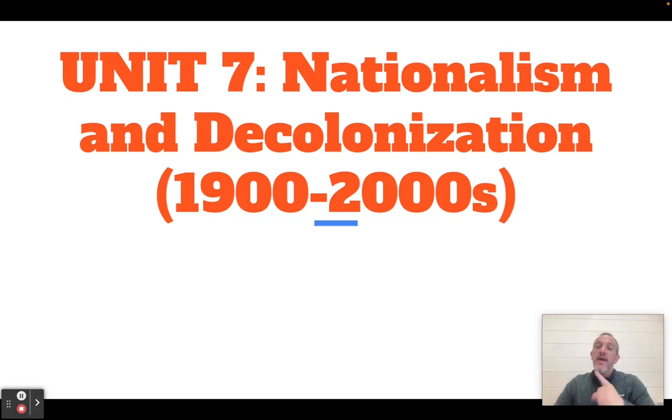This unit is on nationalism, which, if you remember, means either pride in your country or the desire to have your own country, kind of a movement that started in the 1800s. And it's also about decolonization. If you put DE in front of a word, it means to get rid of, like defrost, to get rid of frost. In this case, decolonization, we're talking about the end of colonization or the end of imperialism.